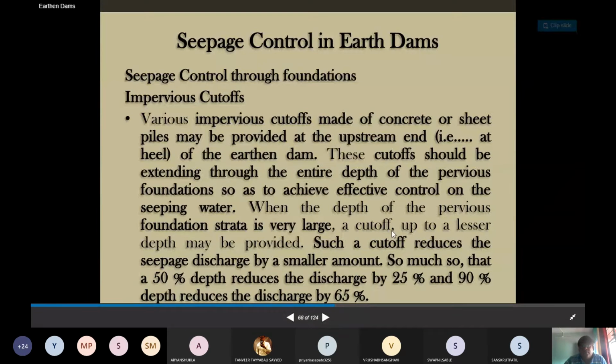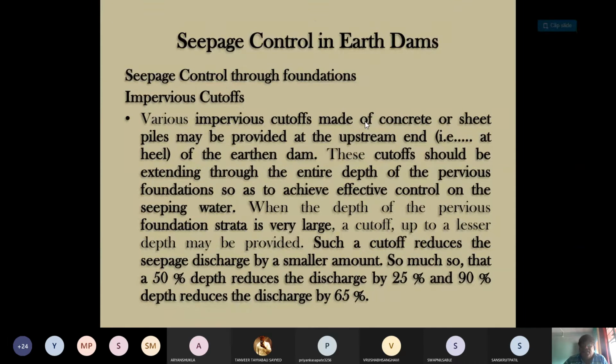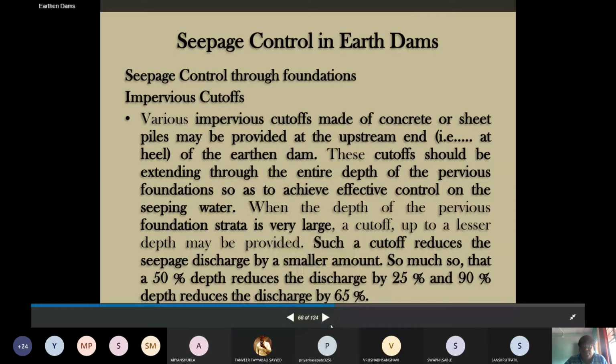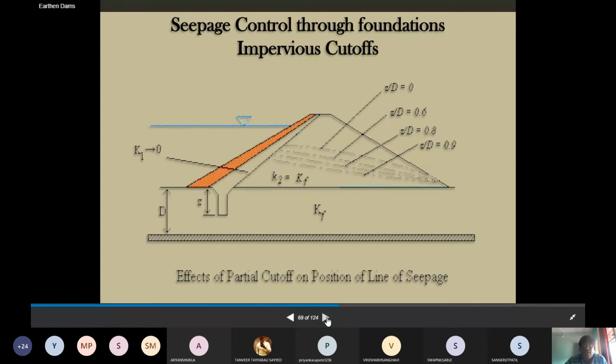When the depth of the pervious foundation strata is very large, a cutoff up to a lesser depth may be provided. A cutoff of 50% of the depth reduces the discharge by 25%. See, if we provide 50% depth up to the hill strata, then 25% of the discharge is going to be controlled, and 90% depth reduces the discharge by 65%. Means if you are reducing this loss by 65%, then definitely you retain those 65% of the water inside the dam. So that would make it possible to control this loss.